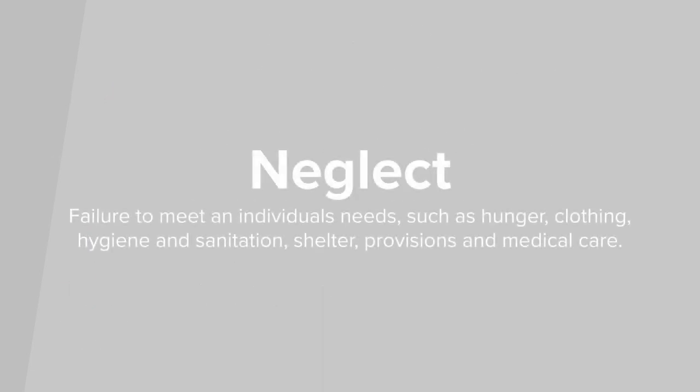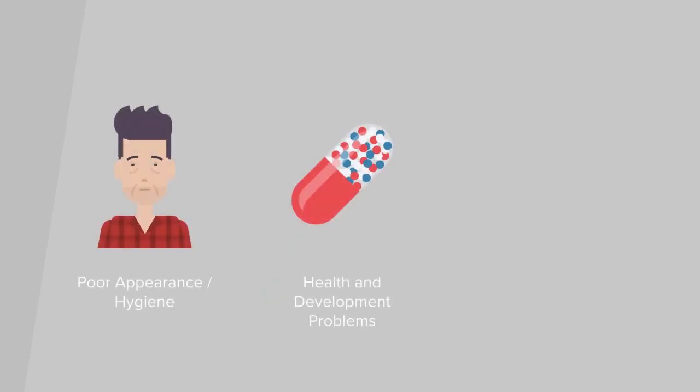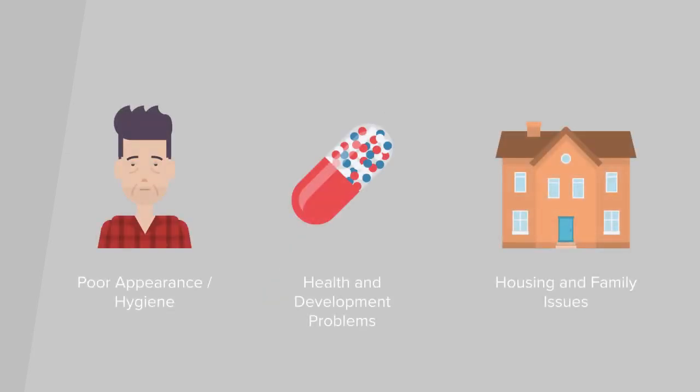Another form of abuse is neglect. As the most common form of abuse, neglect is the ongoing failure to meet a child's, young person's or vulnerable adult's basic needs. These needs can include hunger, clothing, hygiene and sanitation, shelter, provisions, medical and healthcare. These individuals will often suffer other kinds of abuse alongside neglect. Neglect can be incredibly difficult to identify, making it hard for professionals to take early action to protect an individual. Having one of the signs shown here doesn't necessarily mean that someone is being neglected, but they can indicate a more serious problem.